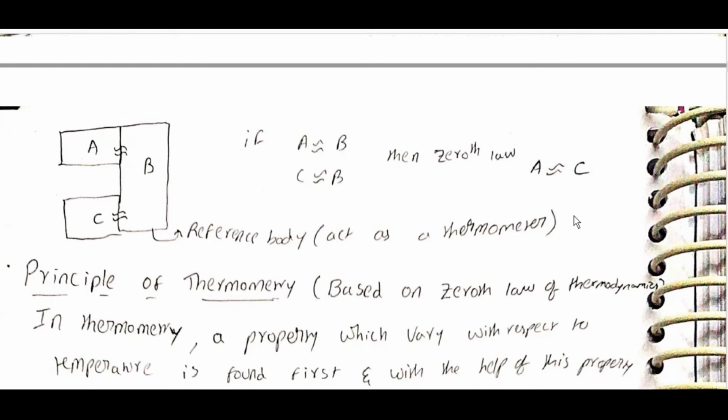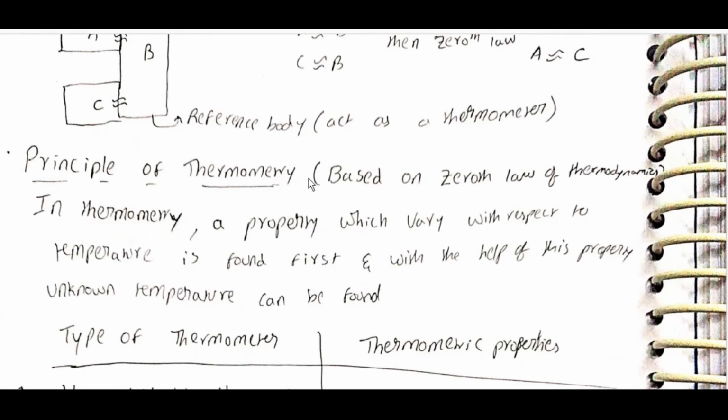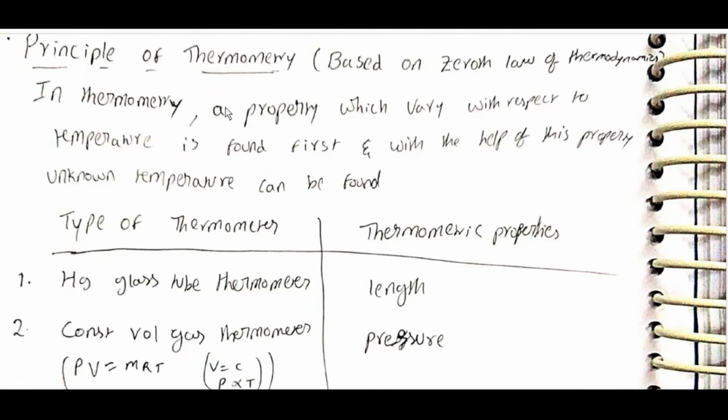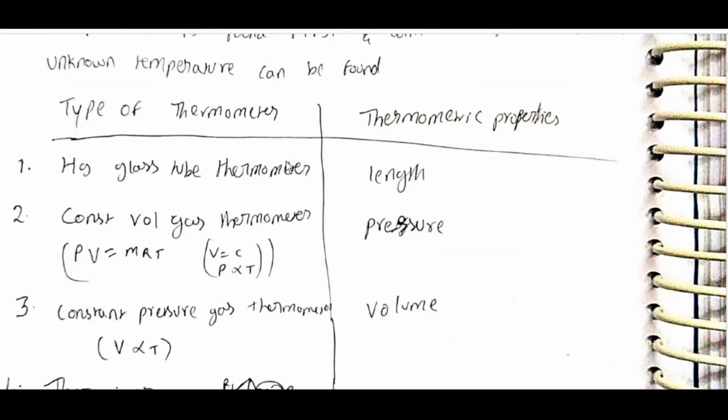B acts as a thermometer. The principle of thermometry is based on the zeroth law of thermodynamics. In thermometry, a property which varies with respect to temperature is found first, and with the help of this property an unknown temperature can be found.